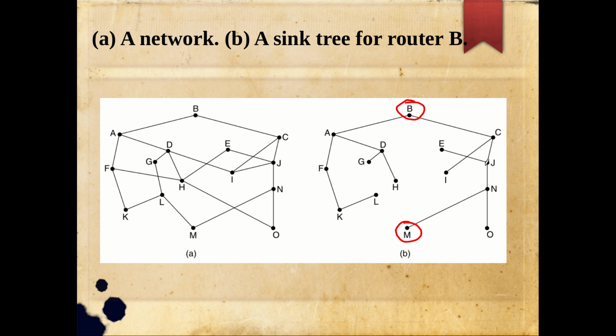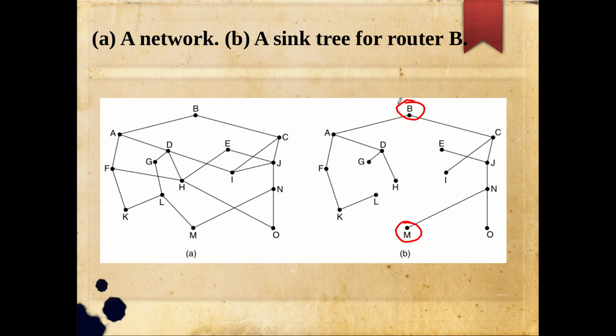In the sense, from J I can go to E or C, but E is stopping at that point, so I go to C, and from C it is B. So like that you can traverse the path. As it is a tree, it is very easy for you to reach the destination. Whenever I want to send some information, I simply don't have any confusion. So this kind of a tree representation is what we are expecting as the output of our routing algorithm. Okay, maybe a routing table, and the routing table should give this kind of information.